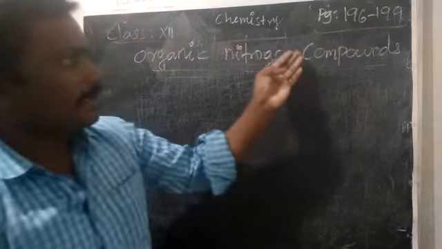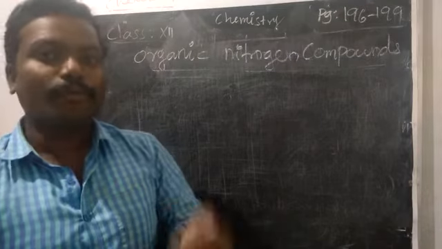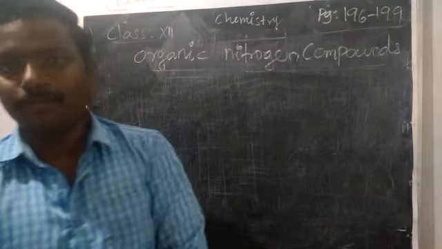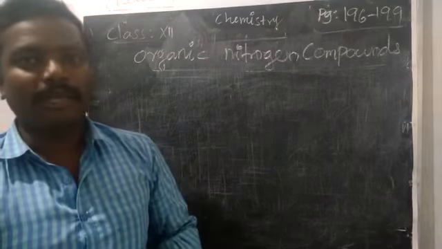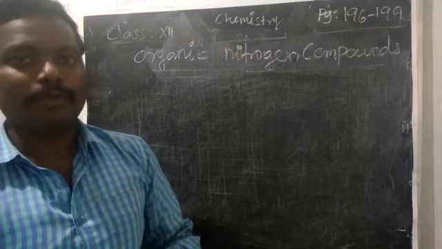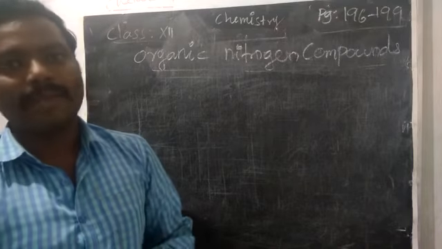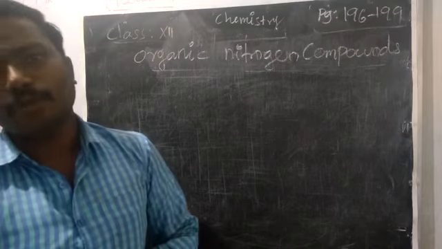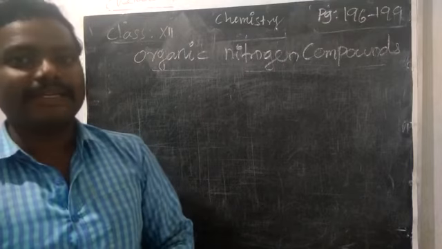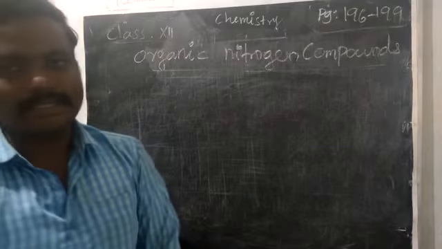Okay. In organic nitrogen compounds we are going to see a few types of nitrogen compounds. For example, we will learn about the NO2 group, the nitro group, and also the amine group, NH2, and also aromatic amine, then the cyanide group. All the nitrogen-involving organic compounds we are going to see in this lesson.